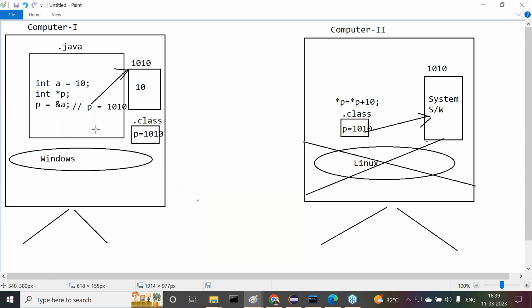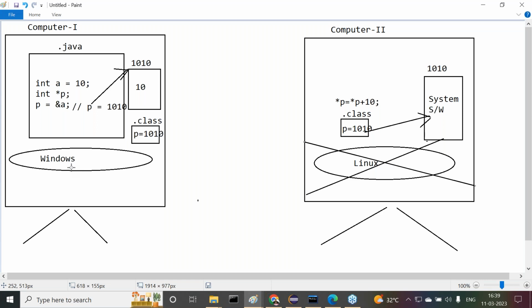For example, if you have pointers in Java, when we compile a Java program on the Windows operating system, the pointer variable will have some memory location. When we execute the same program on other operating systems, that pointer variable is still trying to refer to the same location we had at compilation time. But on other computers, that location may or may not be available. Even if it is available, that location may contain some operating system software. If you try to do some manipulations with this pointer variable, it can corrupt the system software available in that location.